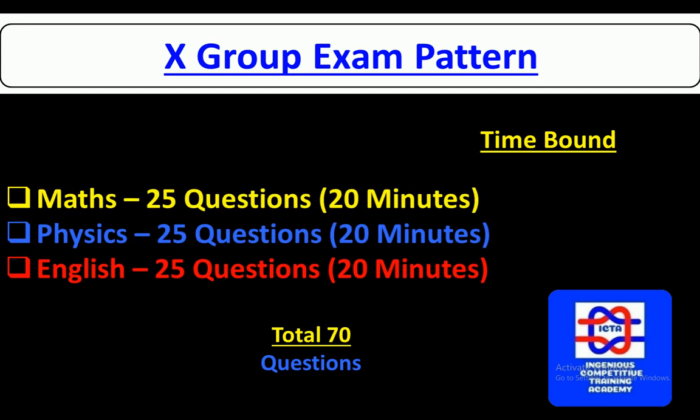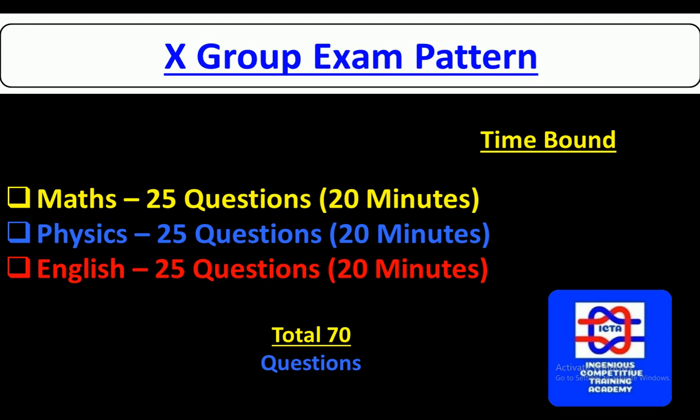How exactly is the exam pattern in the X group? I'm talking about the technical trade, that is X group. Maths will have 25 questions, and you have to finish it in 20 minutes. This 20 minutes is completely for maths only. So we can't skip physics in 10 minutes and utilize it in mathematics. Negative.